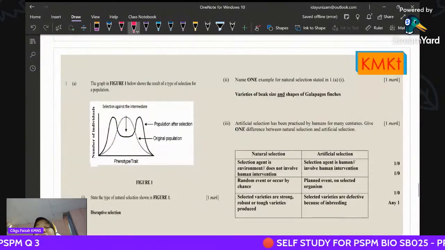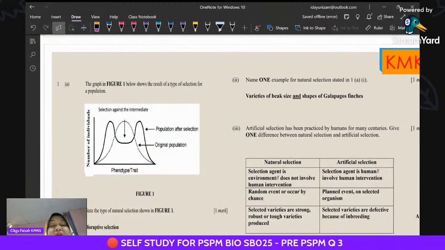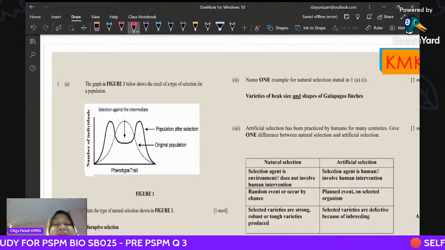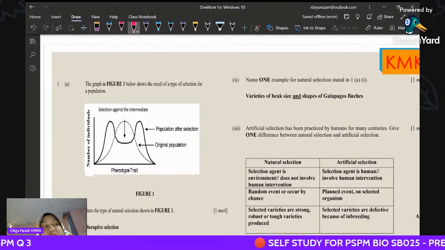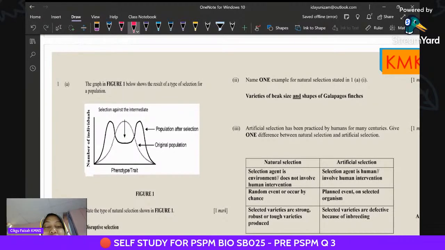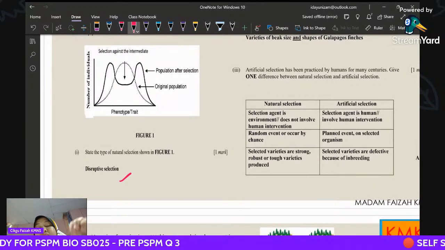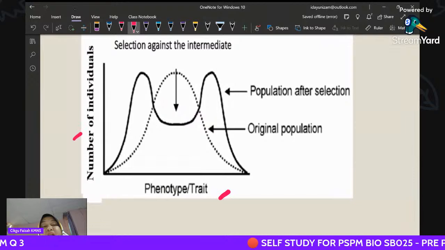Next, Kelantan. As you can see, in the diagram it uses the directional selection, where it acts against the intermediate phenotype. So this is disruptive selection. Automatically you can detect it from the given graph, the y-axis against the phenotype.